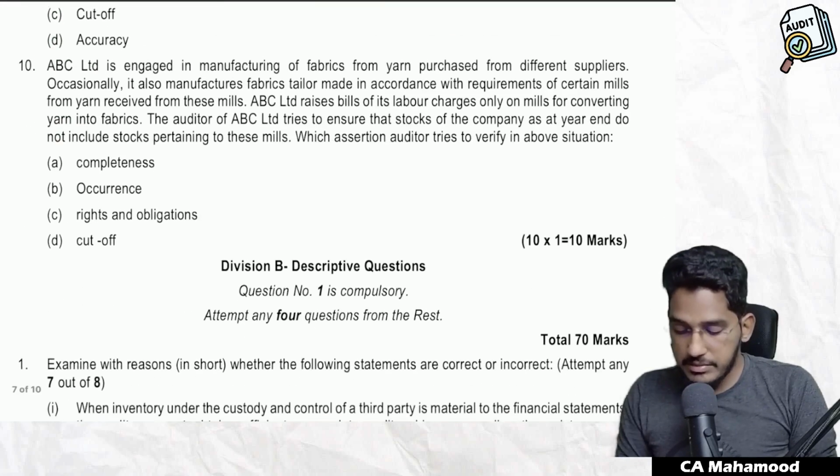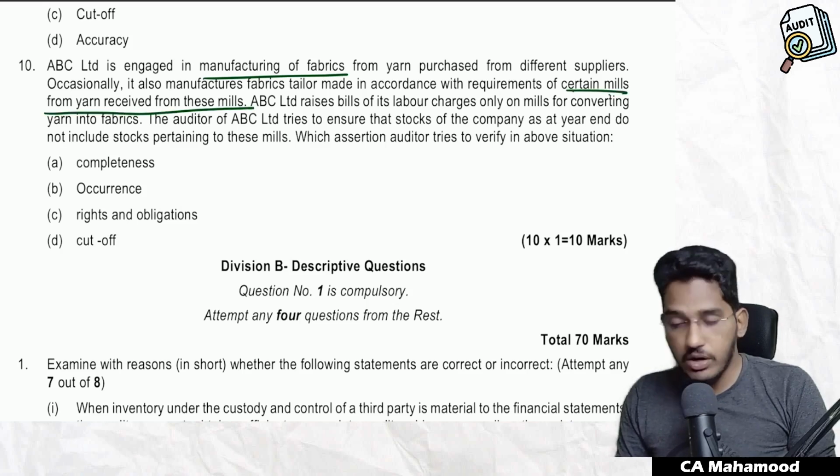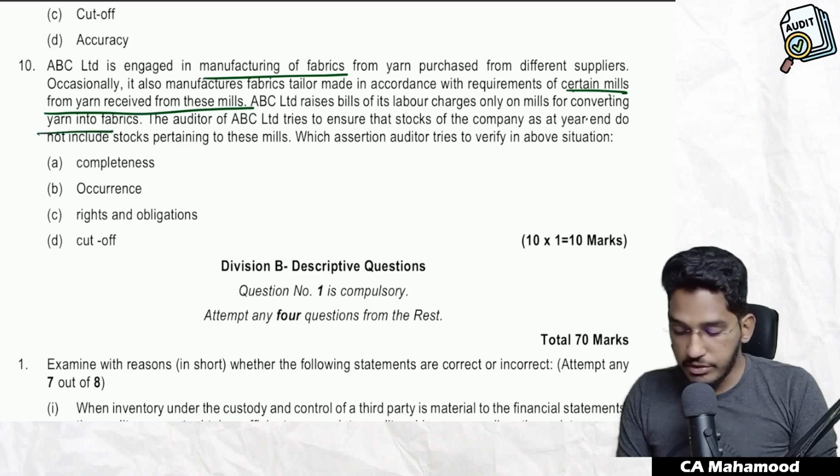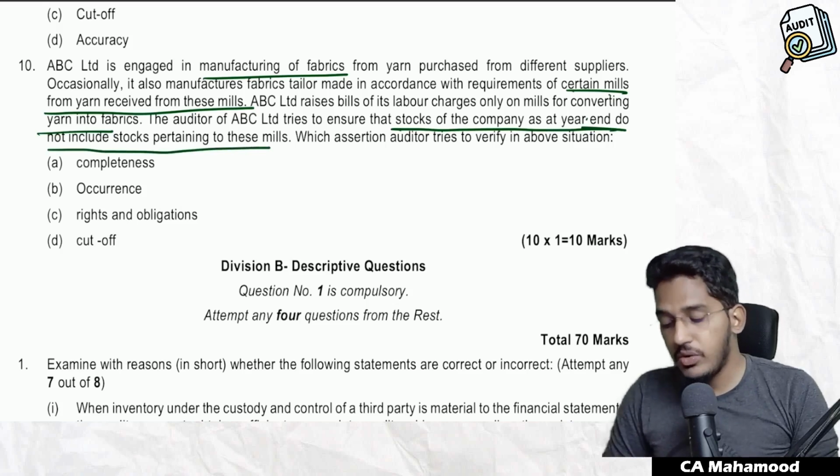Next one. ABC Limited is engaged in manufacturing of fabrics from yarn purchased from different suppliers. Occasionally, it also manufactures fabrics tailor-made in accordance with the requirements of certain mills from yarn received from these mills. ABC Limited raises bills of its labor charges only on mills for converting yarn into fabrics. The auditor of ABC Limited tries to ensure that stocks of the company as at the year end do not include stocks pertaining to the mills. Which assertion does the auditor try to verify?